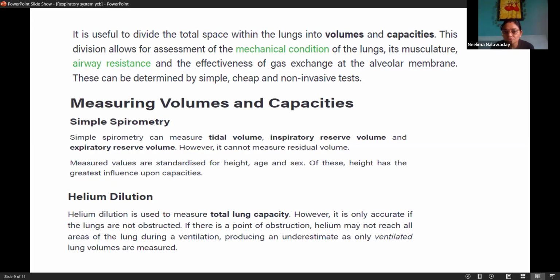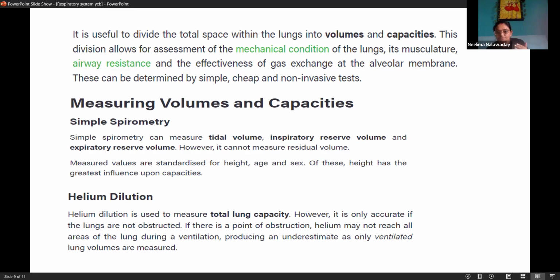It is useful to divide the total space within the lungs into volumes and capacities. What we saw, alveoli and their surface. On the surface of alveoli, this net of capillaries is there. There, this gaseous exchange is happening. So we are getting the surface area of millions of alveoli.